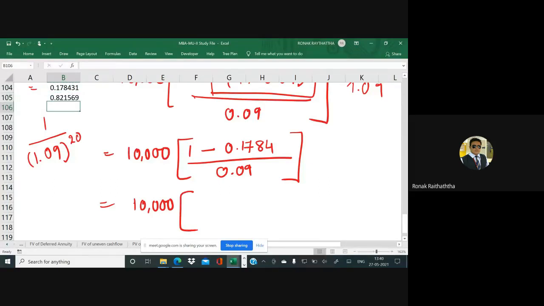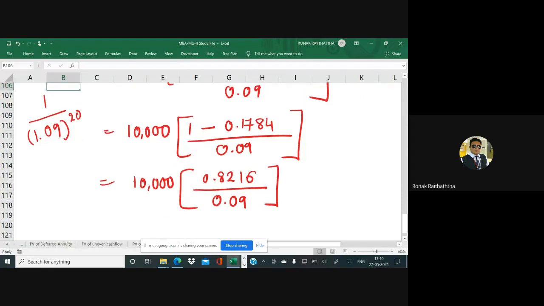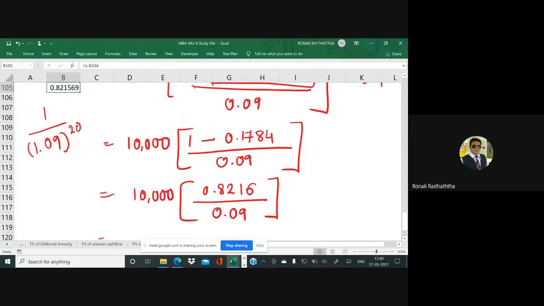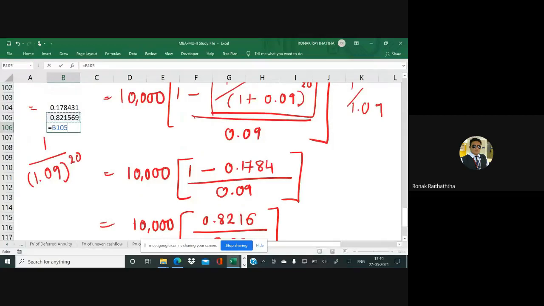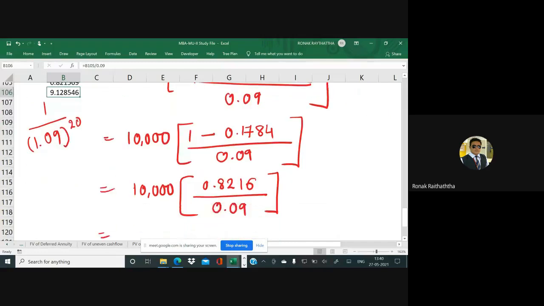Okay. We have got 0.8216 and then 0.09 over there in the denominator. So this shall be divided by 0.09. And we have got 9.1285.